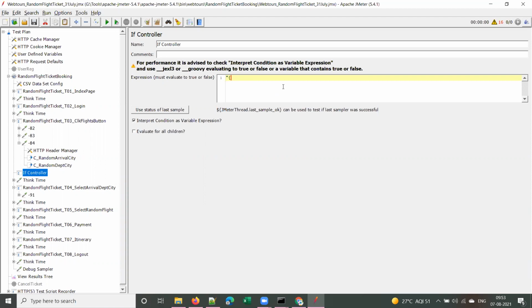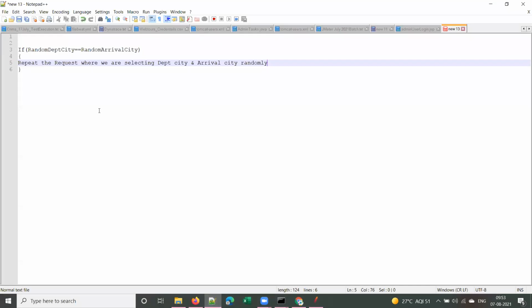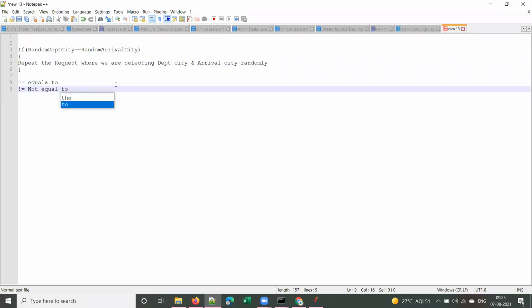Put it in double quotes and curly brace. Then is equal to, double equal to, you have to use double equal to. If you want to use not equal to, you have to give it like this. This is equals to, and this is not equal to.